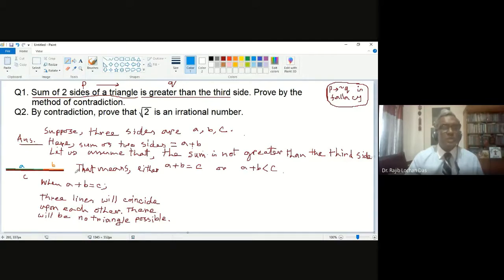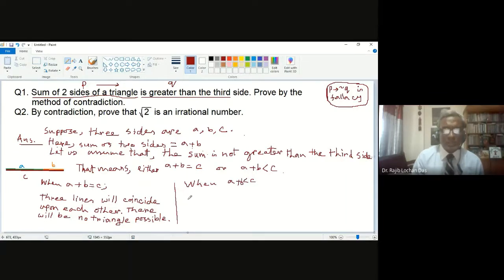It's not possible. Okay. Now you explain the second option, that is if A plus B is less than C. So when the second case, A plus B is less than C, then what will happen?